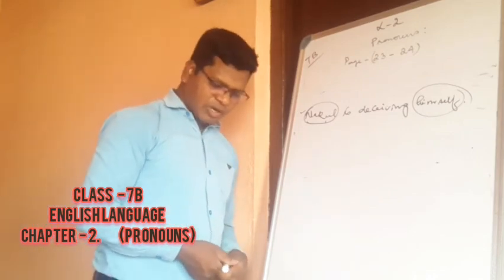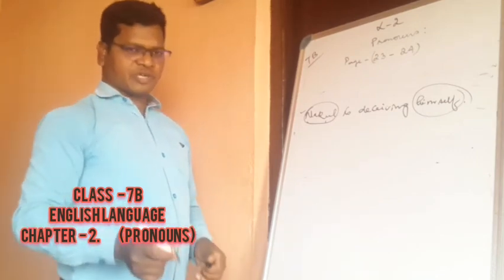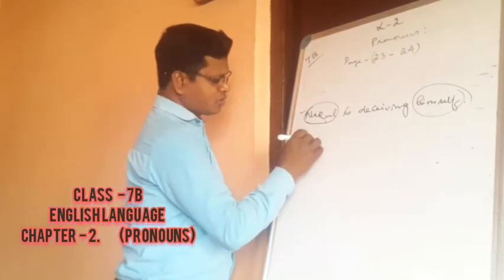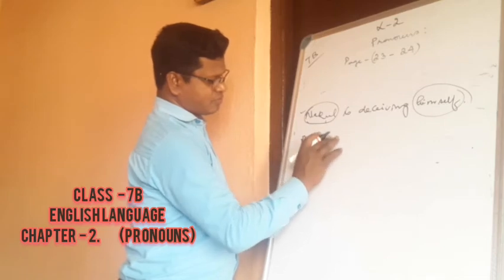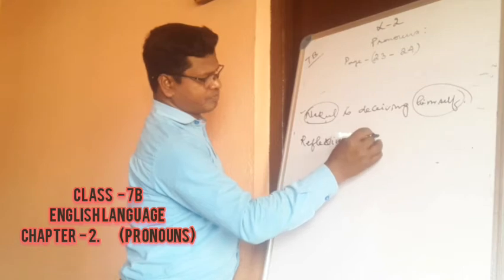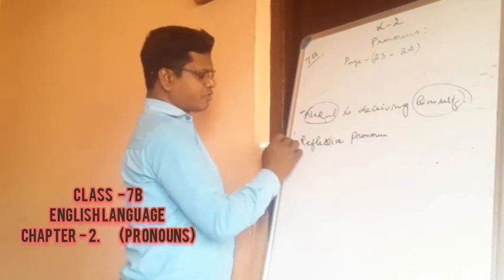So this is an example of a reflexive pronoun. Write the sentence and write the answer also.